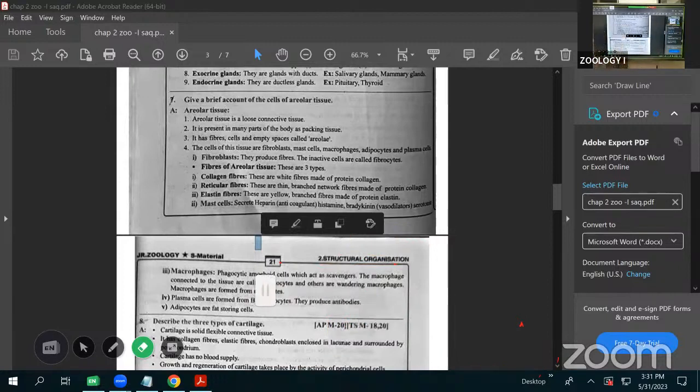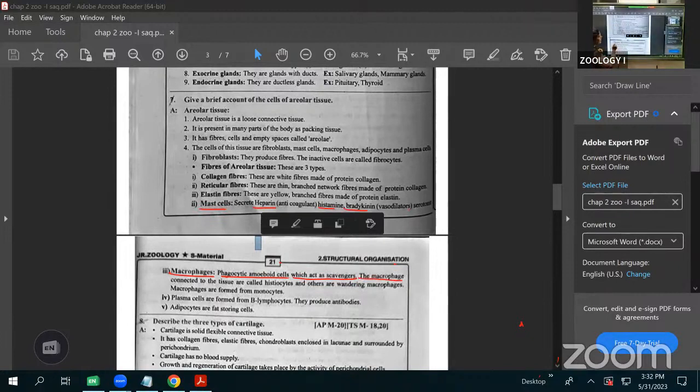See here, the next one is the mast cells. Mast cells secrete heparin. In the bracket they gave anticoagulant, then histamine, bradykinin. They act as vasodilators and serotonin as a vasoconstrictor. Next, what about the macrophages? They are phagocytic amoeboid cells. They are phagocytic in function, the scavengers, acting for a cleaning purpose. Scavengers, every time, clean the floor. Like this only, inside of the tissue, the old and unwanted substances are cleaned by them. That's why we call them scavengers.